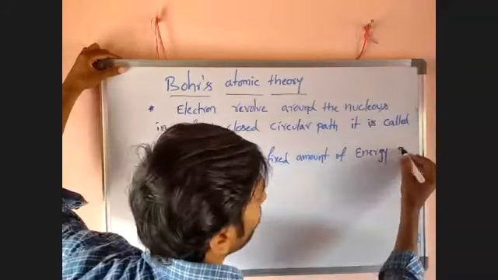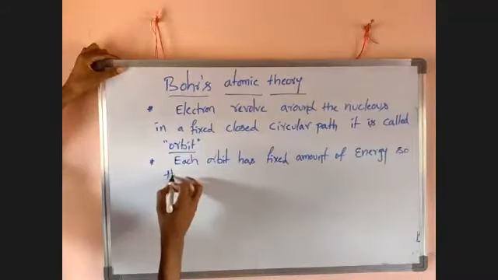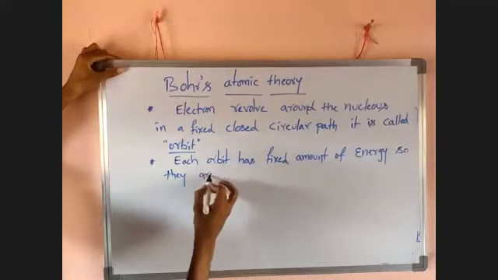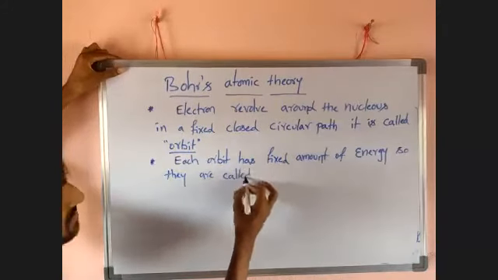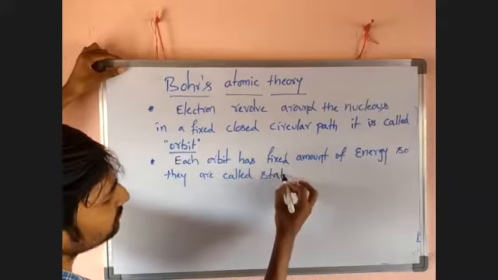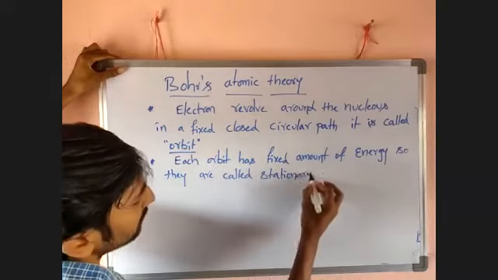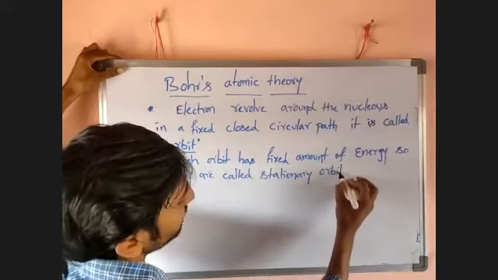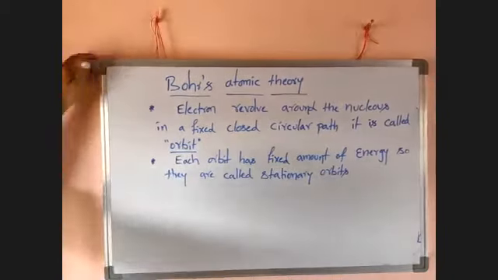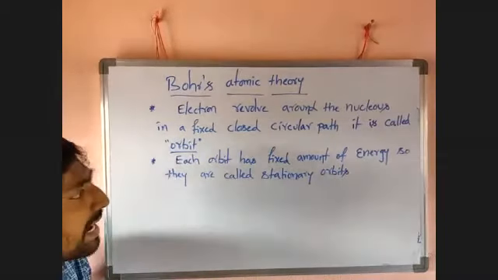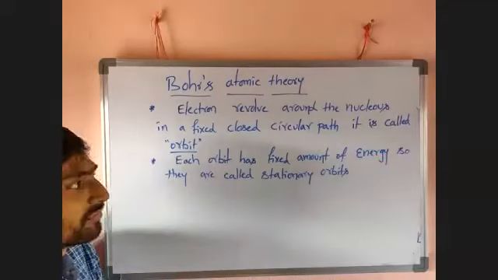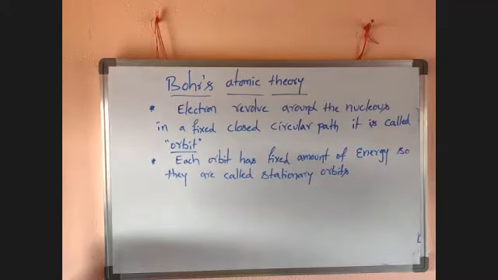So they are called stationary orbits. So what is the next point? Each orbit has a fixed amount of energy, so they are called stationary orbits.